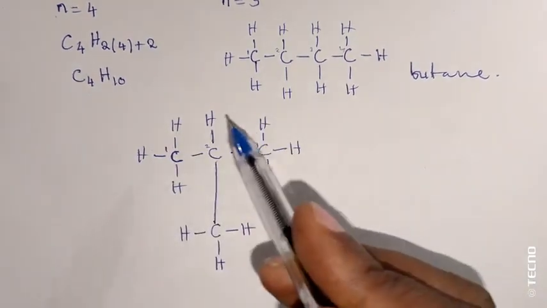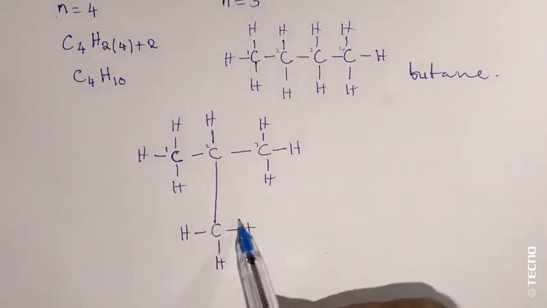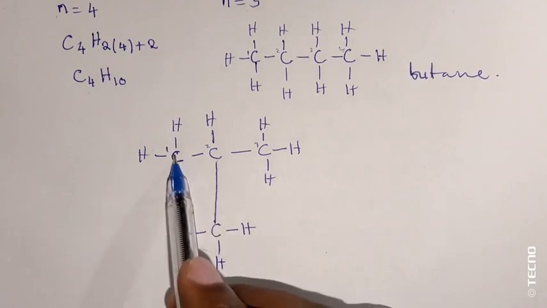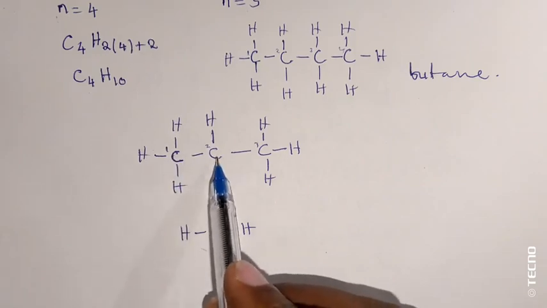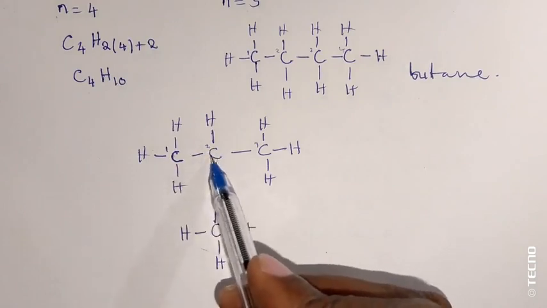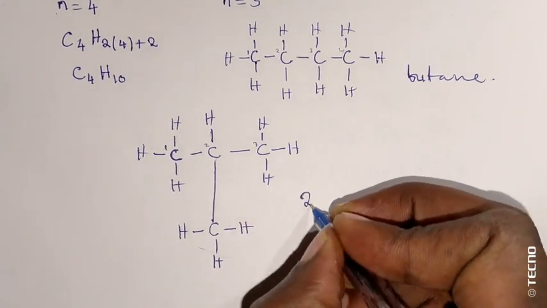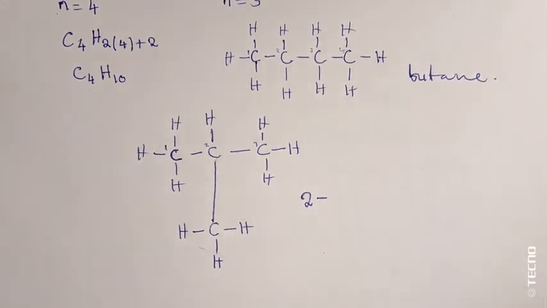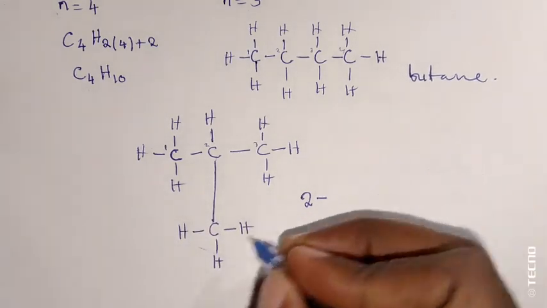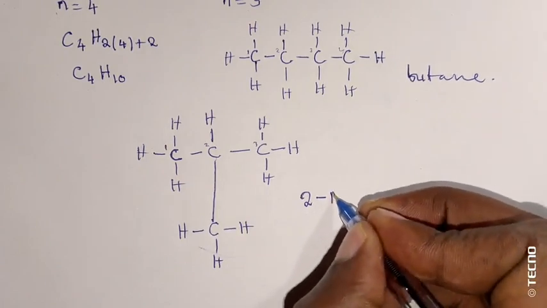Now the name of this one, as you can see, this is methyl. We can say it's the first carbon, 2. It is branching off from the second carbon, so we'll say it's 2. This one is methyl because it has got 3 hydrogen atoms. So we say it's methyl.